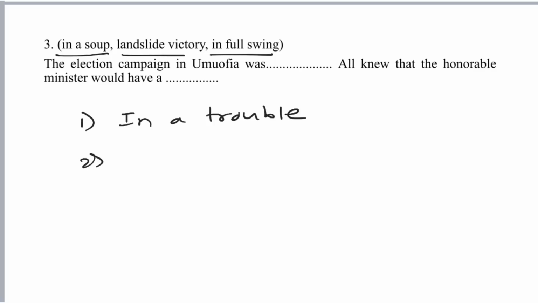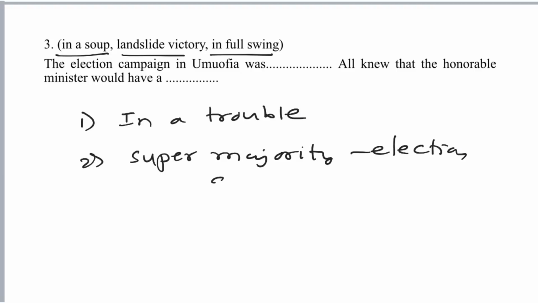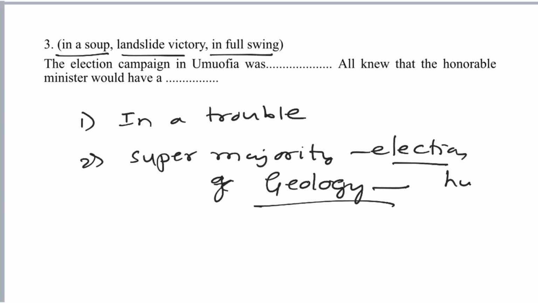Whereas the second one, landslide victory, means a super majority. Normally it is used during elections, and the term comes from geology. The word landslide is taken from geology, where a landslide takes everything with its way. So, super majority you can say, a huge victory you can say.